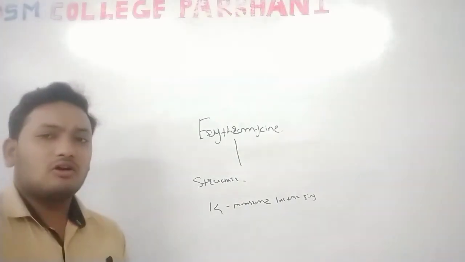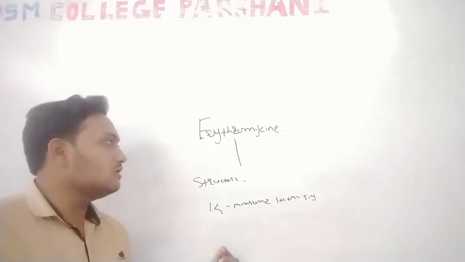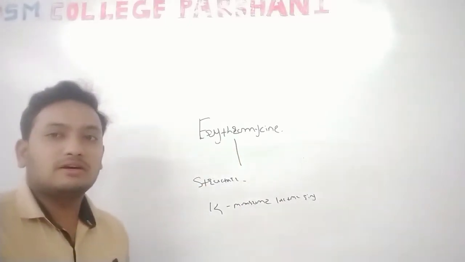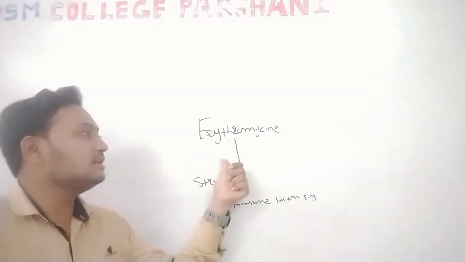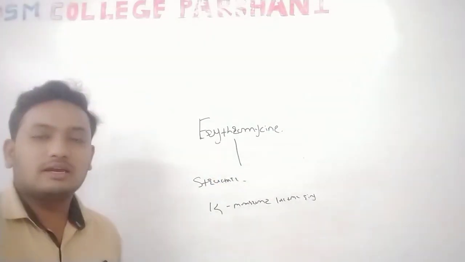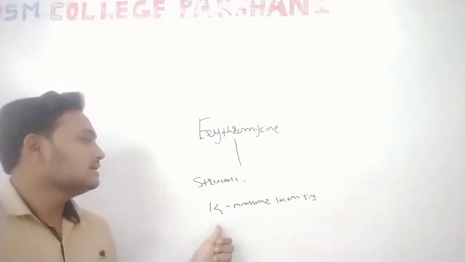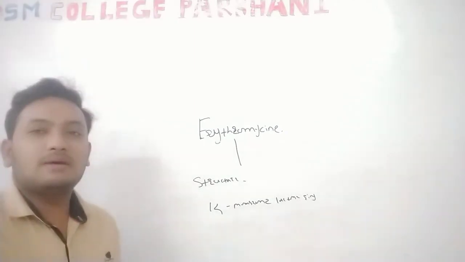Here we are not discussing in detail the other types of macrocyclic antibiotics because we are only focused on the erythromycin macrocyclic antibiotics, because in your syllabus only the penicillin and the erythromycin antibiotics are mentioned. So here we are discussing only the erythromycin antibiotics. It contains a 14-membered lactone ring.